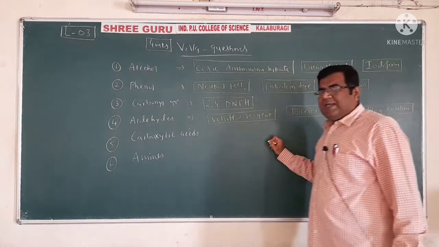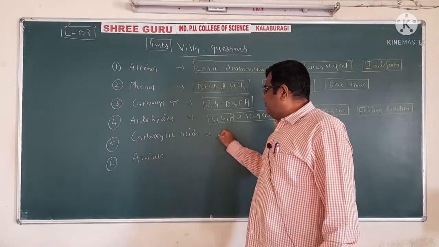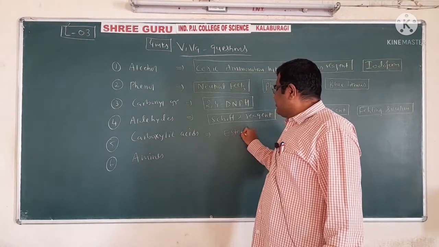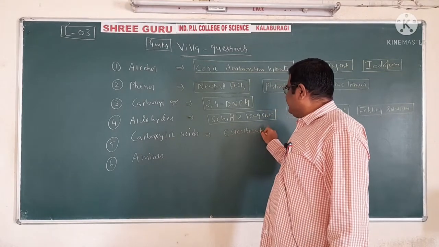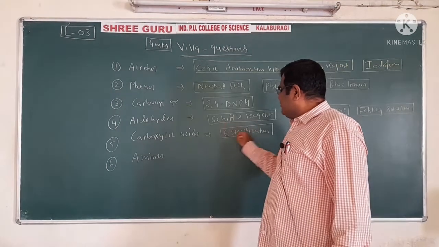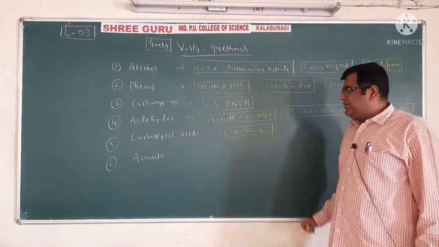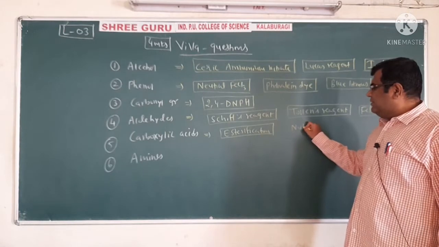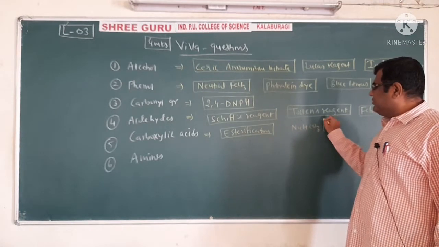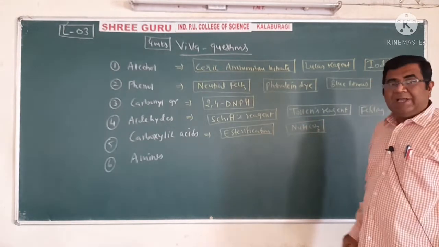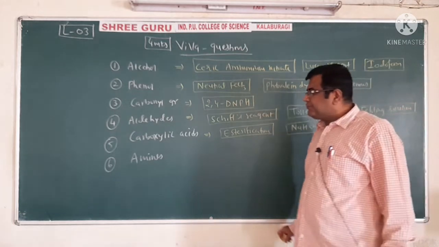For carboxylic acid, we have the very famous esterification test. And of course, carboxylic acid can also be distinguished by treating with sodium hydrogen carbonate. We call it sodium bicarbonate or baking soda.